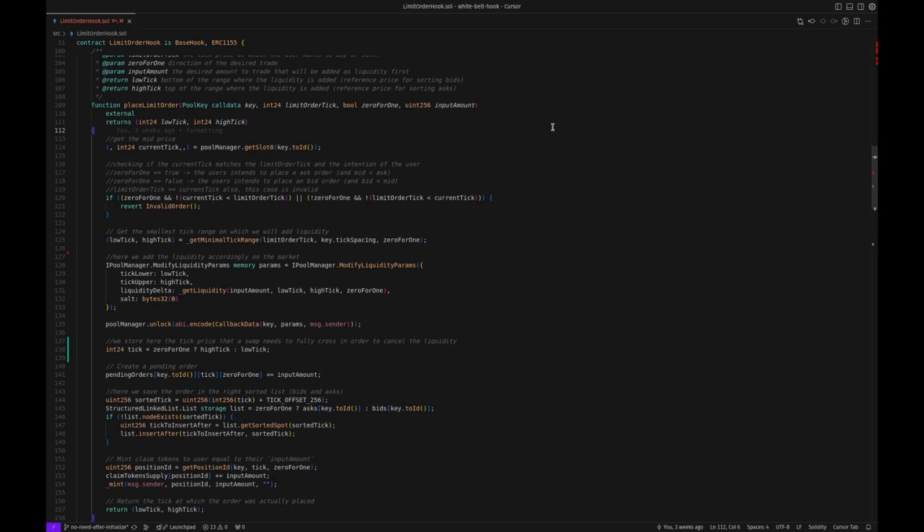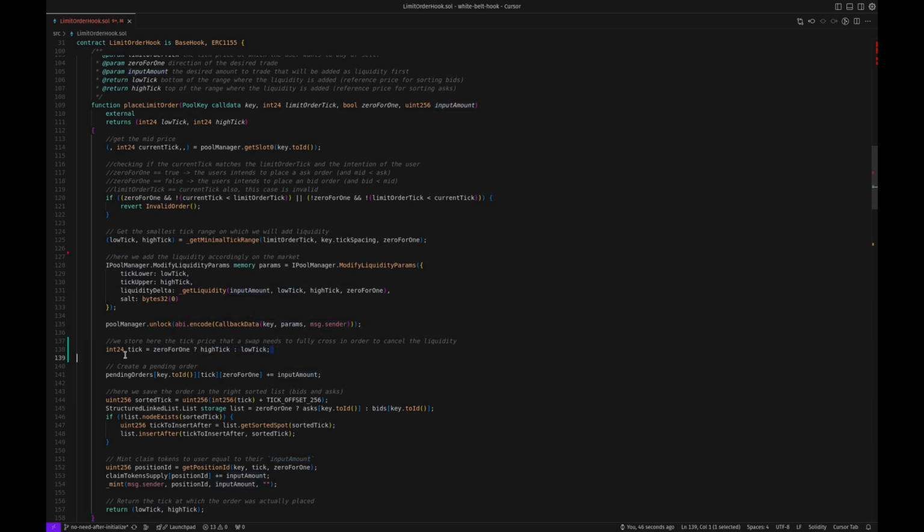Here is the place limit order function, taking into account the price of the limit order, the direction of the trade, and the desired amount to trade. In the first lines of the code, we check that everything is coherent: mid price, limit order price, and the direction of the trade. Then here we get the minimal range on which we will add liquidity. Here we add the liquidity on this minimal range. We add the inputted amount.